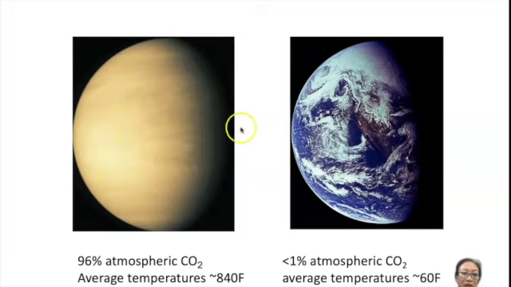The surface is desolate, it's eroded, there's nothing living on there. The average temperatures are from this atmospheric carbon dioxide trapping heat on Venus, the average temperatures on Venus are about 840 degrees Fahrenheit. And that is due to the trapping of heat on Venus's surface from the atmospheric carbon dioxide. That's what this molecule does, and we'll look at the shapes.